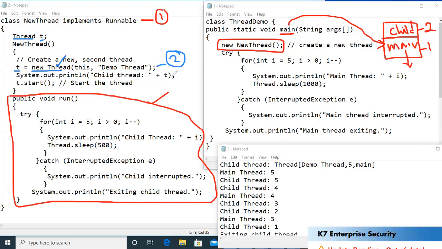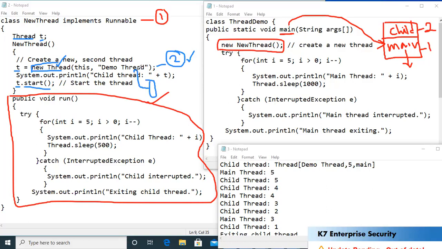So as I said, once we create a thread, what should we do? We need to start the thread. How to start the thread? We need to call the start method. So that's why I call t.start, meaning this thread. t refers to this thread. Now this thread I want to start. So in order to start this thread, I'll be writing t.start. Once I call t.start, then this thread starts. And what is the name of this thread? The name of this thread is demo thread.